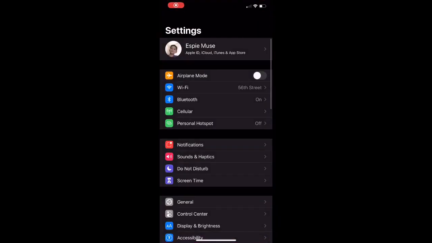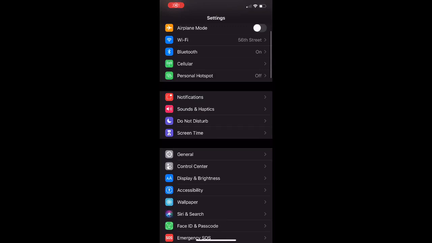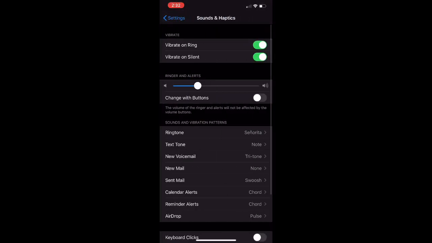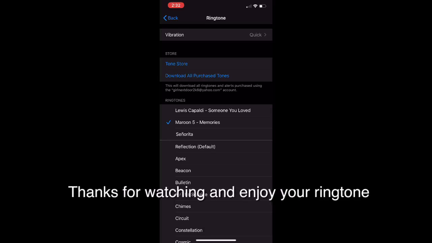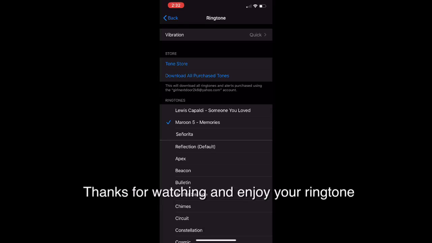So, now open yung settings, go to sounds and haptics, then look for ringtone. There you go, there's the Maroon 5 Memories. Thank you, enjoy your ringtone, and you can make more.